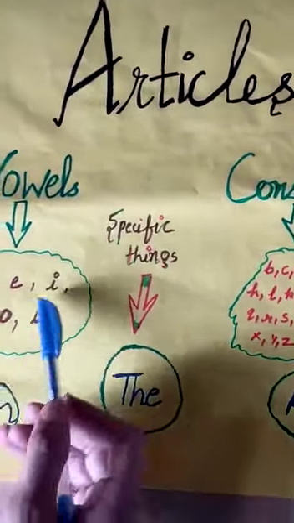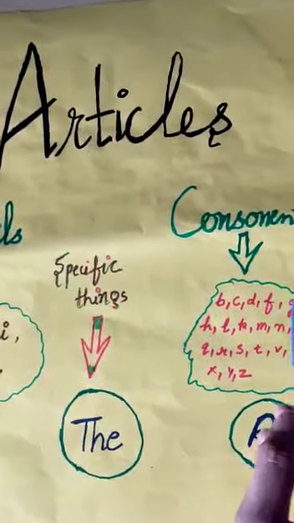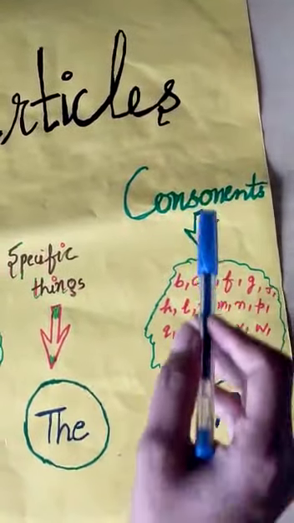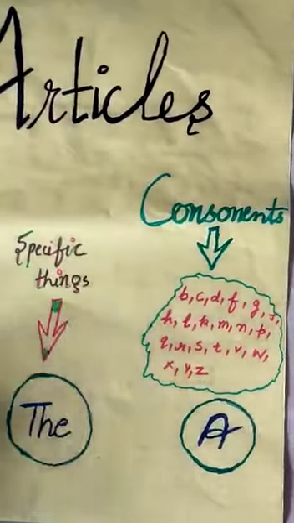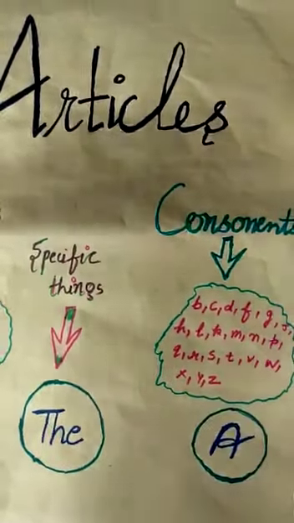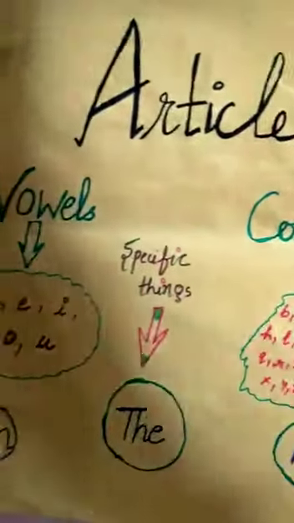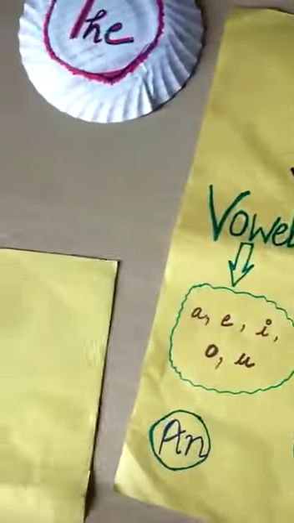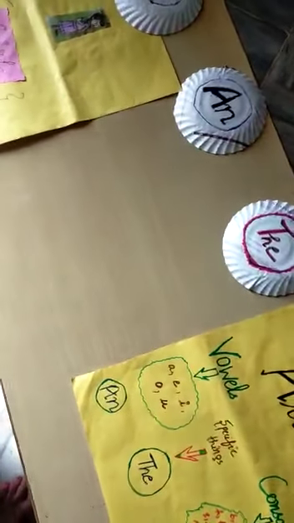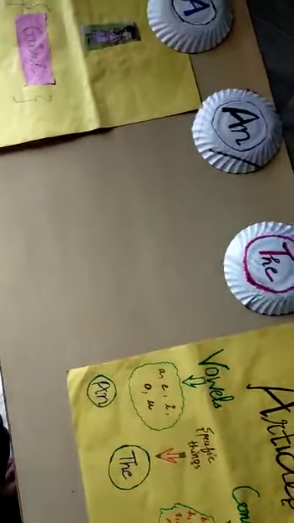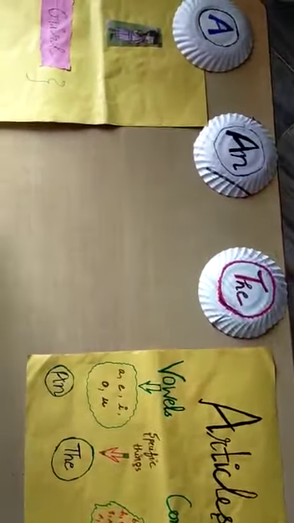You know very well vowels are these five and the rest are consonants. So G is a consonant. Before a consonant what do we use? A. So we write: a girl.